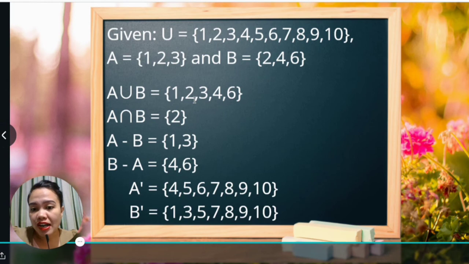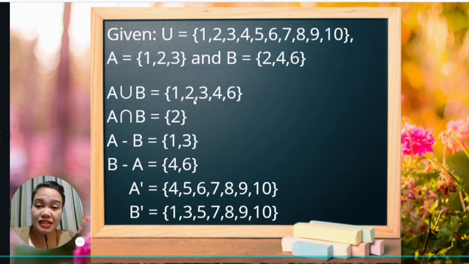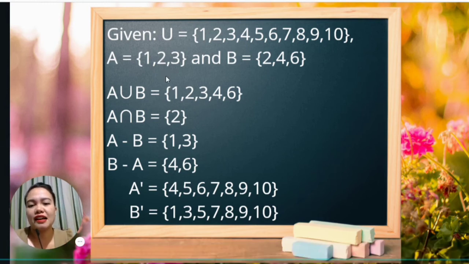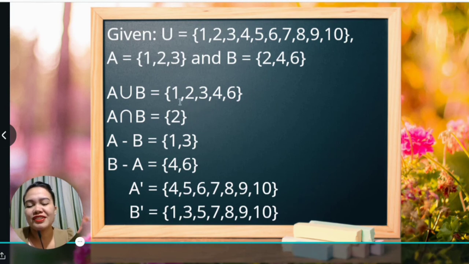But we do not write elements twice, so it should be unique. Since nibalik man ang 2, we only write that as usa ka buong 2. So that's 1, 2, 3, 4, and 6.